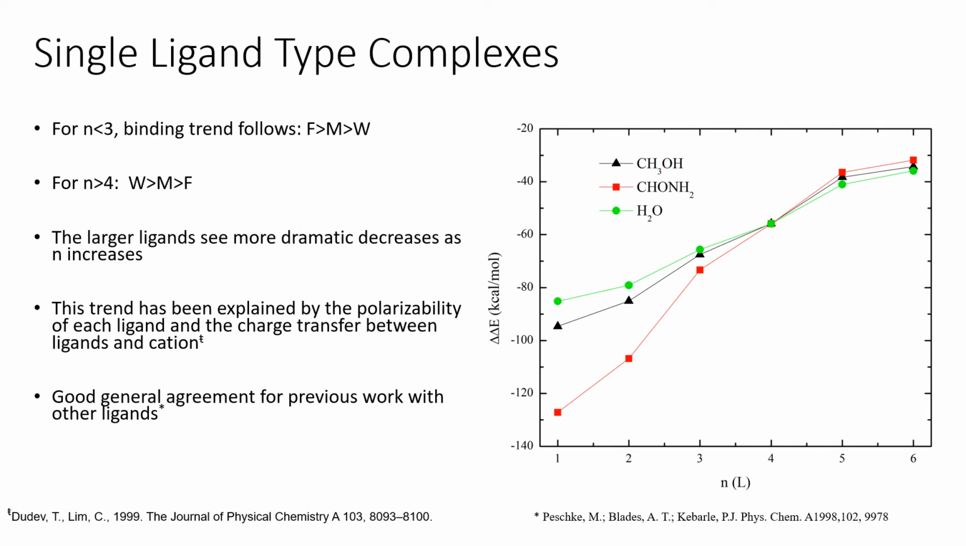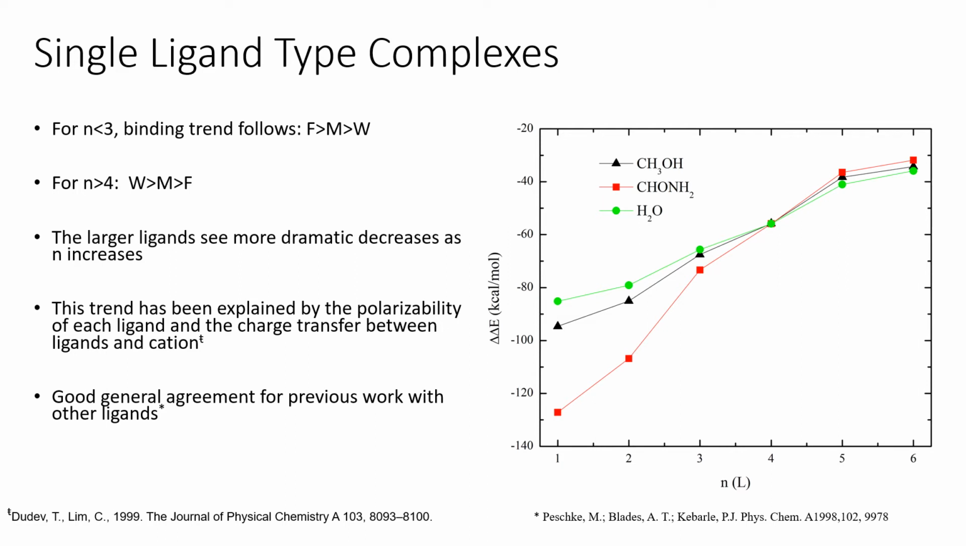Comparing the three ligands, it is clear that for N less than 3, formamide has a significantly greater binding energy, followed by methanol, and then water. However, as N increases, the difference becomes less pronounced, until at N equals 4, the trend flips, with water becoming slightly favored over the other ligands.